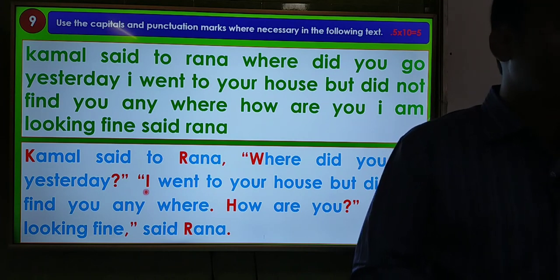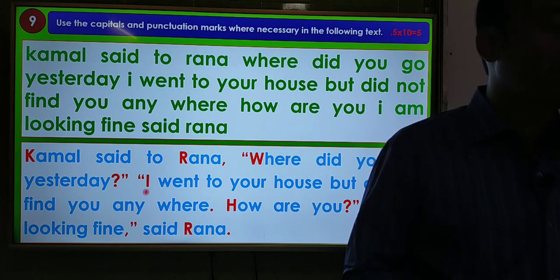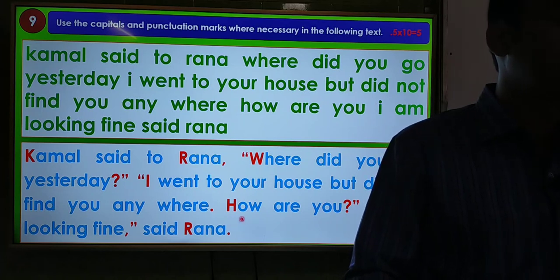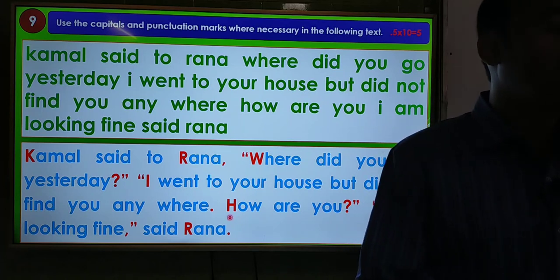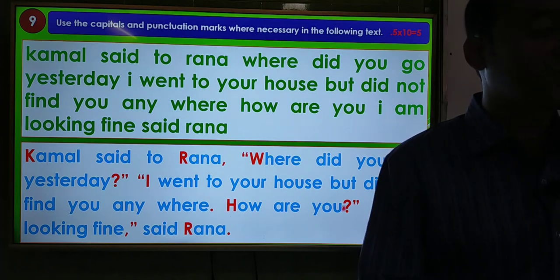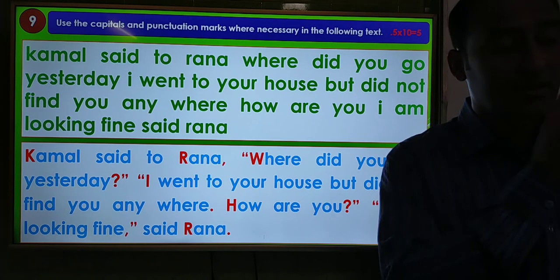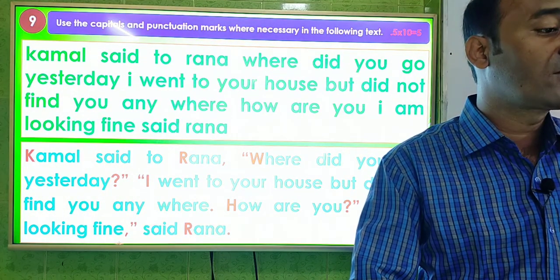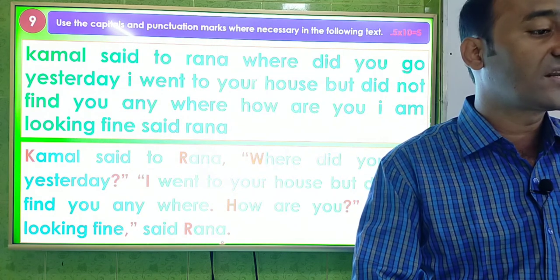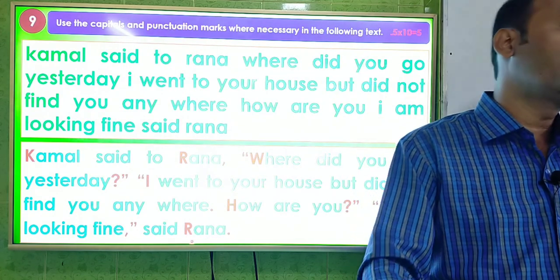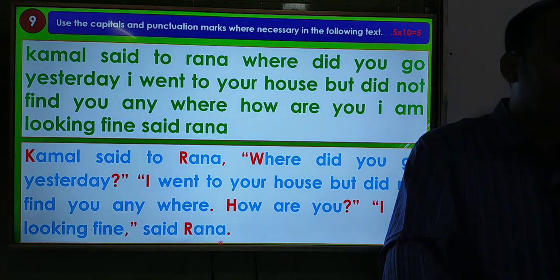I went to your house but did not find you anywhere. This is an assertive sentence. How are you? And again this sentence starts with how, so we have to write a capital letter, How are you. This is an interrogative sentence, so we have to give a question mark and inverted commas, again inverted commas, and again a capital letter, I am looking fine, comma, inverted commas, and said Rana. This is a noun, so we have to write a capital letter, Rana, and a full stop.